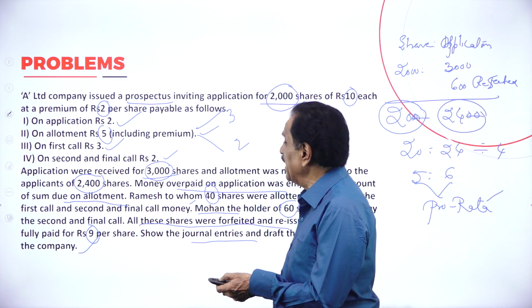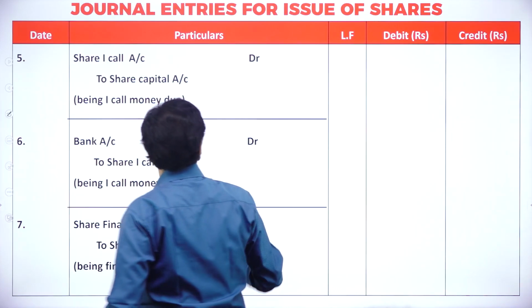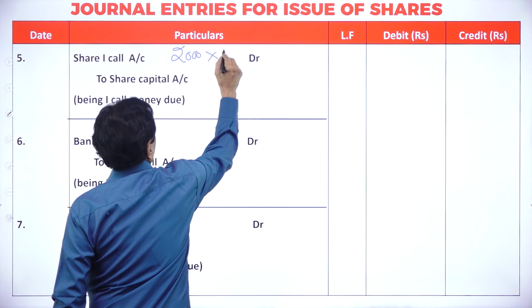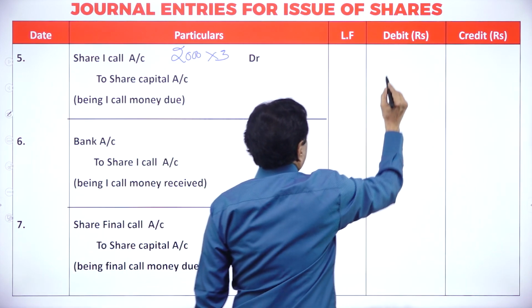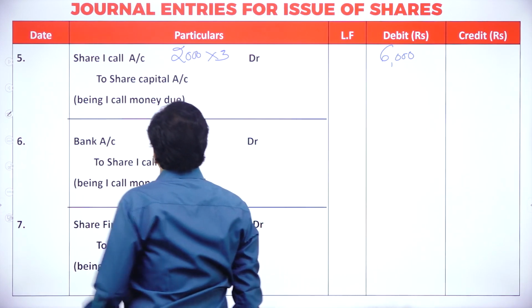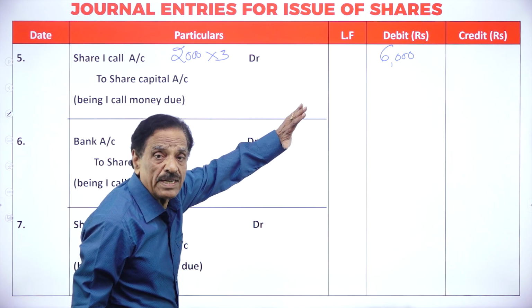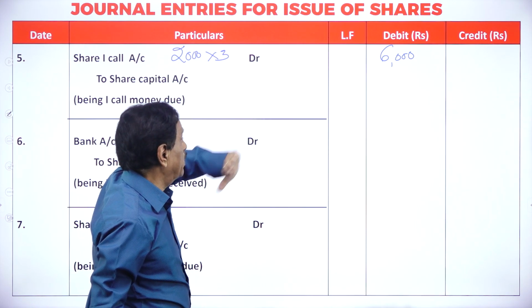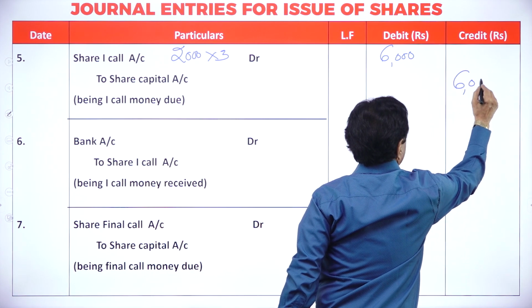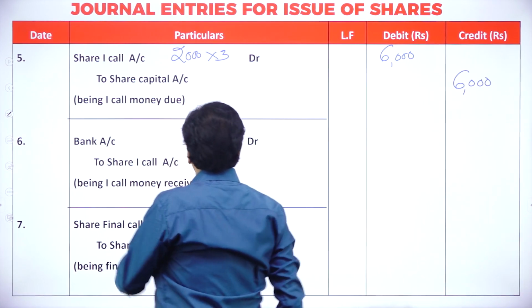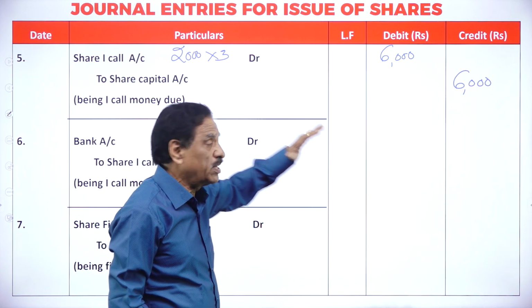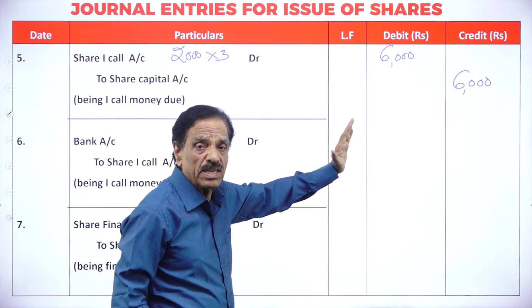We'll pass the entry. Share first call account debit, 2,000 into 3, 6,000. What's the entry? Share first call account debit 2,000 into 3, 6,000, to share capital 6,000. Due entry: share first call account debit 6,000, to share capital account 6,000.